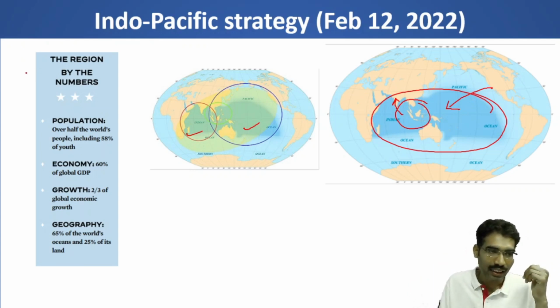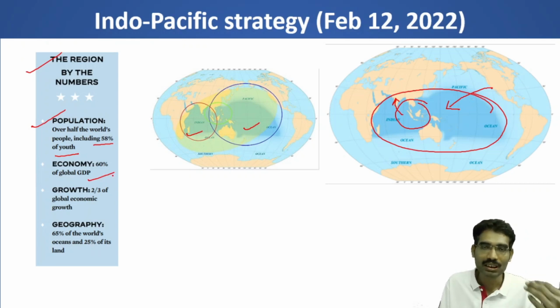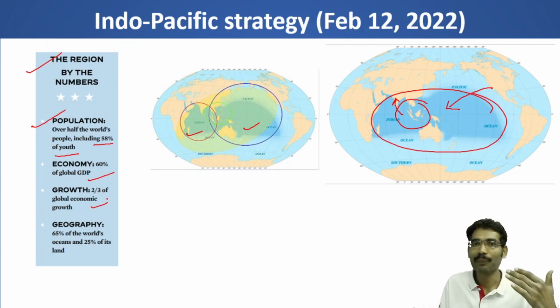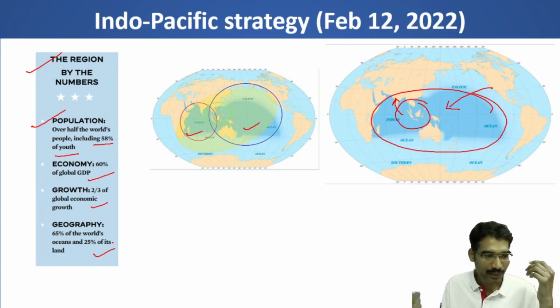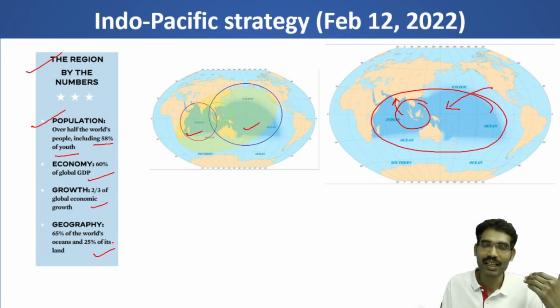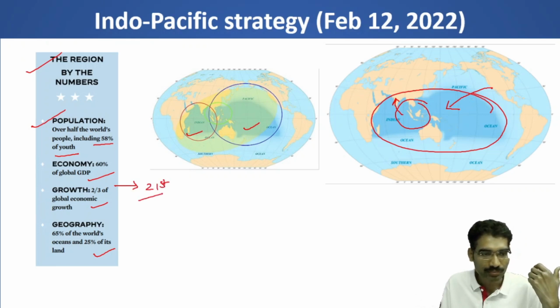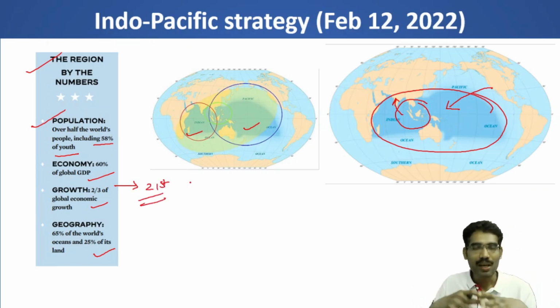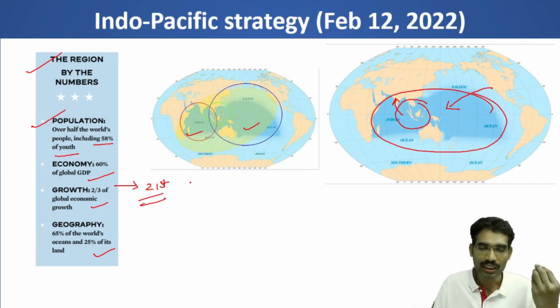If we take the region, the speciality of this region is, population-wise, over half the world population, including 58% of youth, is located in this region. Economy-wise, 60% of global GDP is in this region. Growth-wise, two-thirds of global economic growth is happening in this region. Geography-wise, 60% of the world's oceans and 25% of its land is located here. So this shows that in the 21st century this region is going to emerge as an important growth engine. It has a lot of potential.